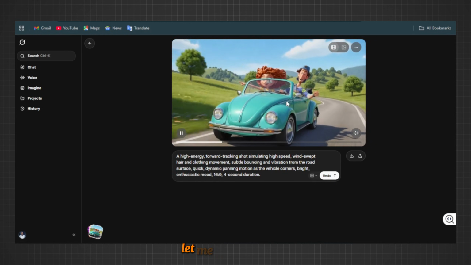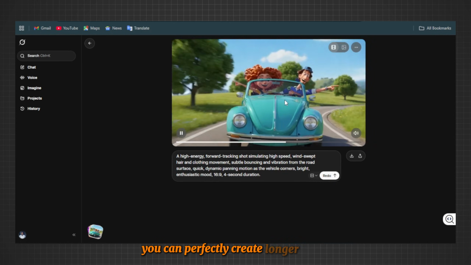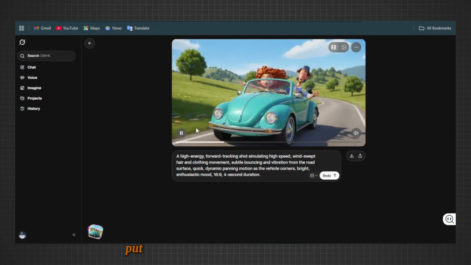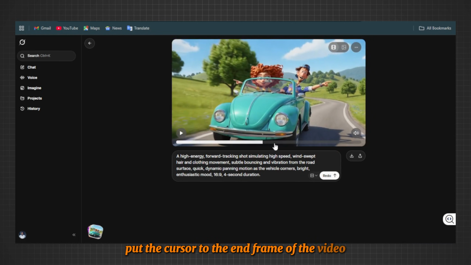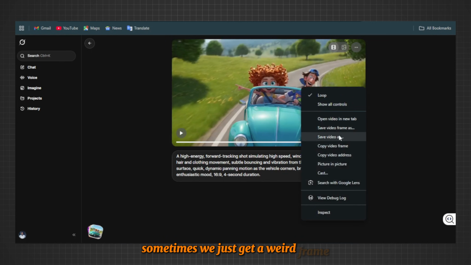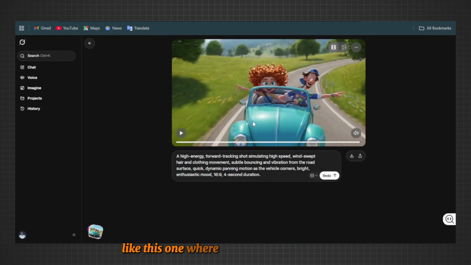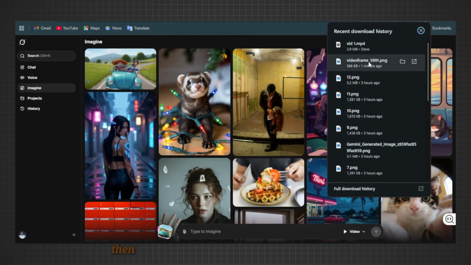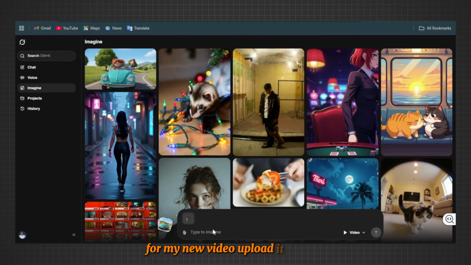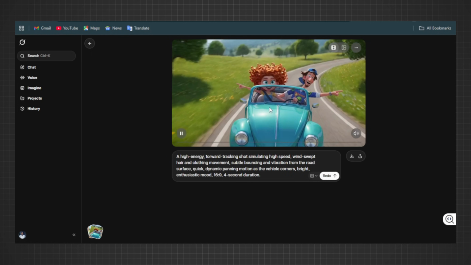Perfect. Now let me show you how you can perfectly create longer video. We want to extend this scene. All you do is simple. Put the cursor to the end frame of the video, right-click, and save the frame to your computer. Sometimes we just get a weird frame because it's mid-action, like this one where the fingers look distorted. In those cases, I turn that bad frame back to Gemini and ask it to refine that part, preserving the pose and the look. Then I use the refined image as the starting point for my new video. Upload it, and yes, perfect result.